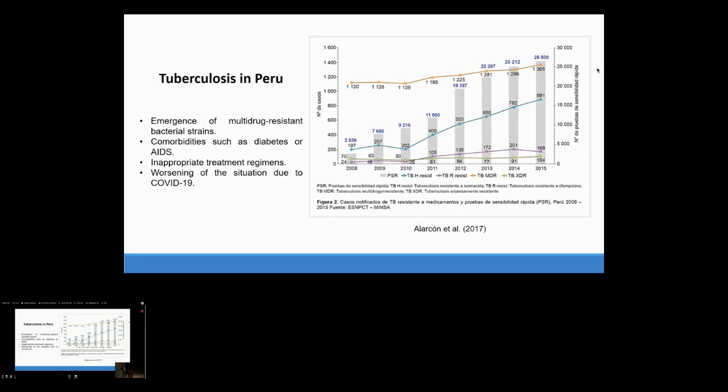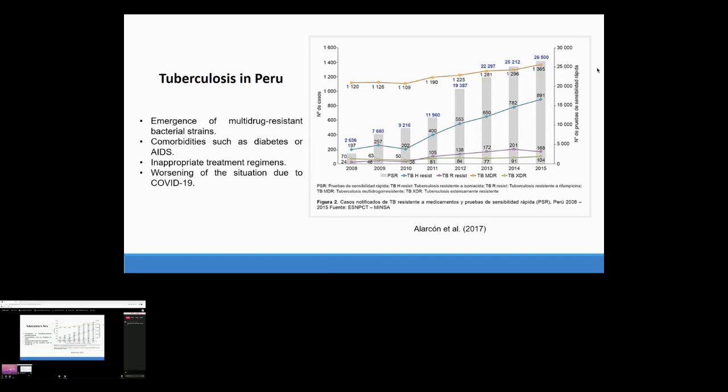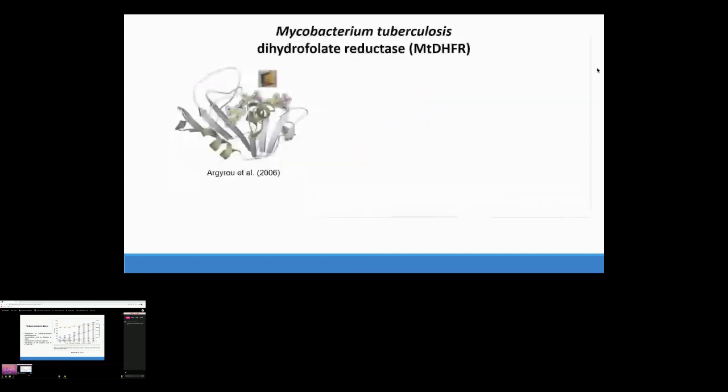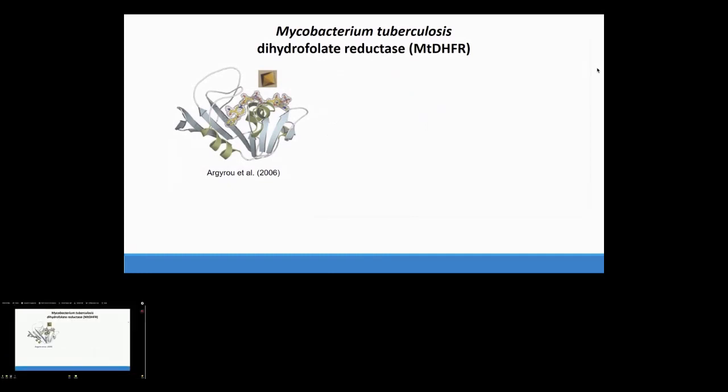Also, comorbidities with diseases like diabetes or AIDS have been detected, as well as the application of inappropriate tuberculosis treatment regimens. And finally, the COVID-19 pandemic has worsened the situation since health centers were not available for the rapid diagnosis and treatment of this disease. With the emergence of multi-drug resistant strains, it is crucial to have new alternatives of treatment. Hence, we need to find suitable drug targets.